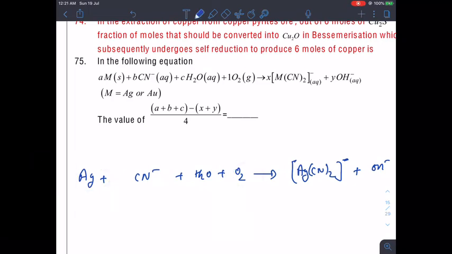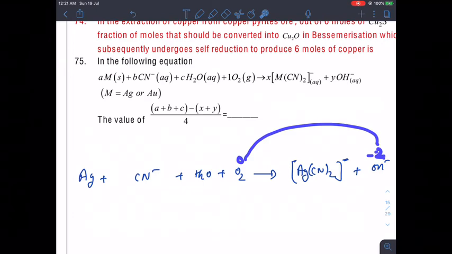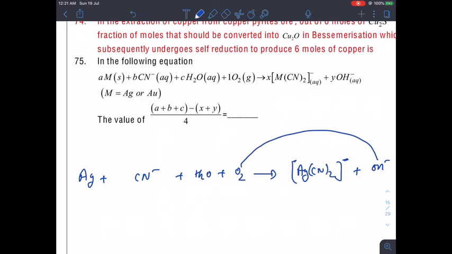And this oxygen is going from 0 to -2 state. If it is going to -2 state, that means one oxygen atom is gaining 2 electrons, then 2 oxygen means 4 electrons are actually gained by this. So if 4 electrons are gained, and if you want to balance oxygen, you have to multiply this with 4.